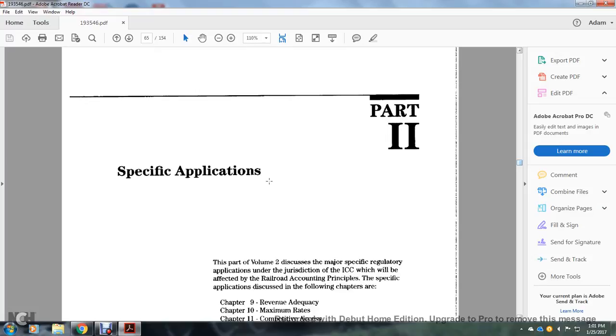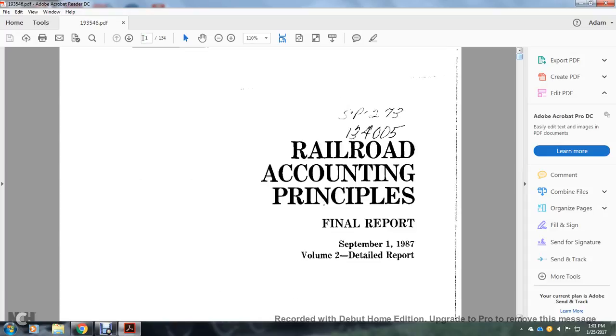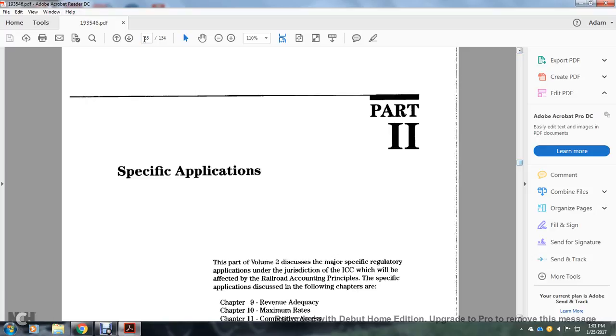Alright. Part 2, specific applications. Railroad Accounting Principles, final report, Volume 2, detailed report. This part of Volume 2 discusses the major specific regulatory applications within the jurisdiction of the Interstate Commerce Commission, which will be affected by the railroad accounting principles.